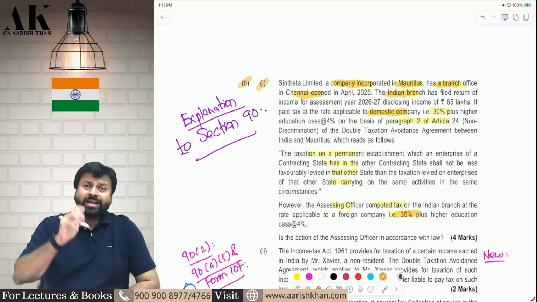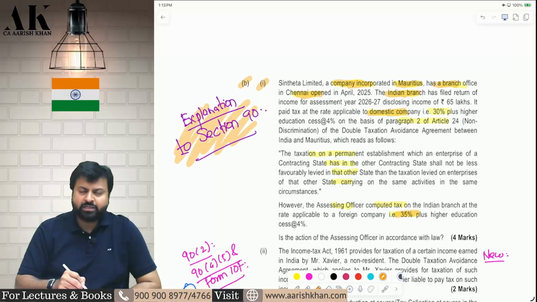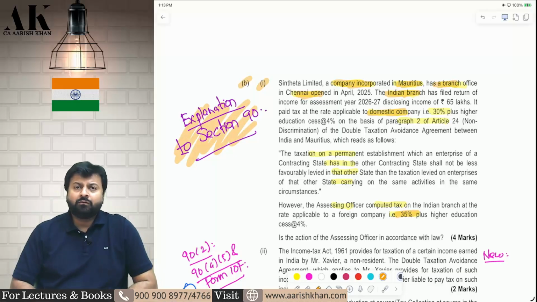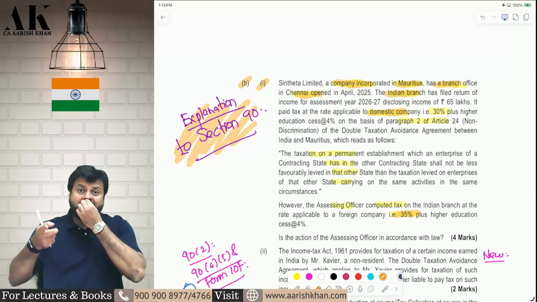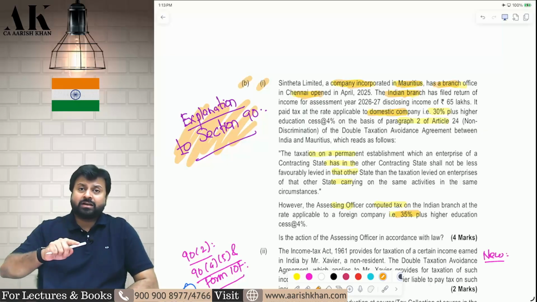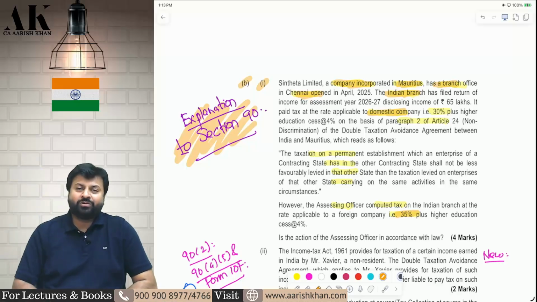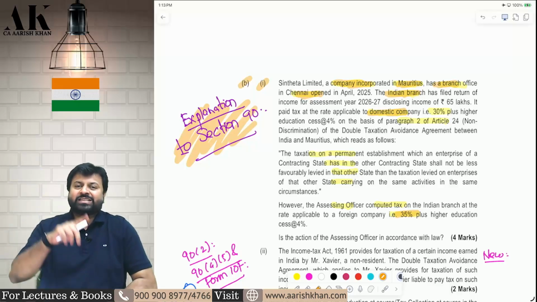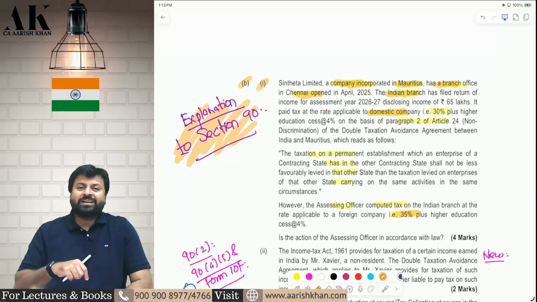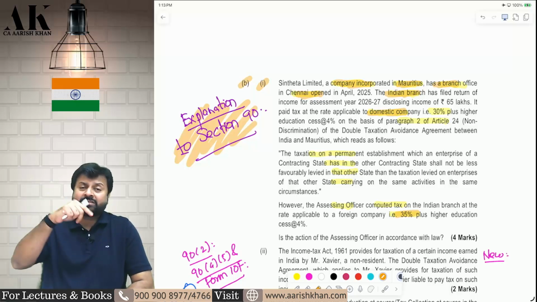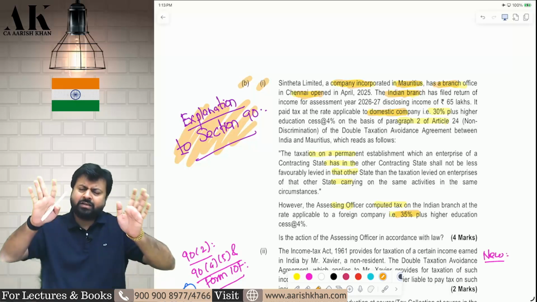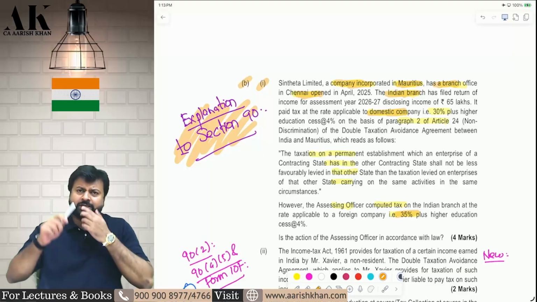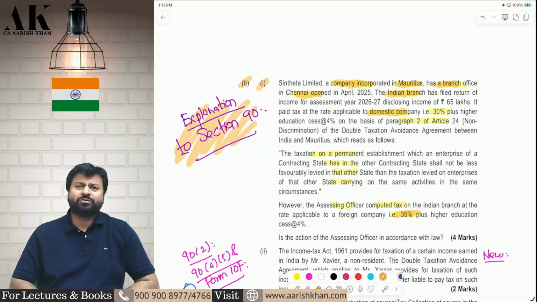So to protect this, the income tax department has put an explanation in section 90. What is the explanation in section 90? That a charge of tax at a rate higher than the domestic company rate is not considered less favorable. Do you remember or not? So if we charge a foreign company at 35% and a domestic company at 30%, we do not consider that a less favorable charge. We say that it is equally favorable. I hope it is clear to all of you.